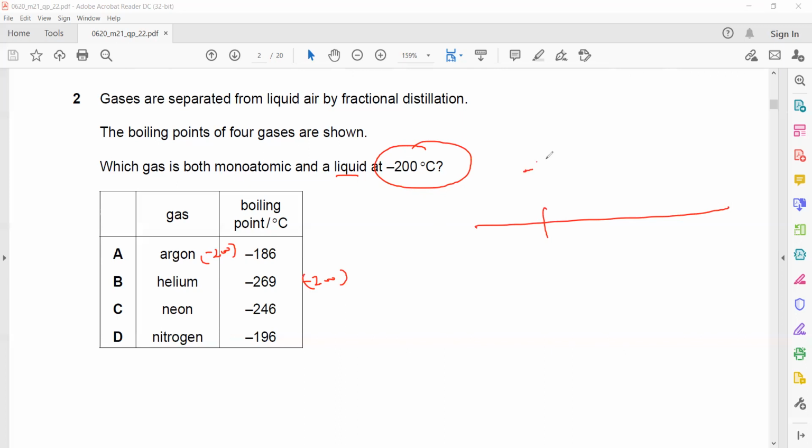So which of the gases is monoatomic? Monoatomic can be group 8, so argon, helium or neon. But which of the gases will be liquid? As the temperature is below the boiling point, this substance will be liquid. So A will be the right answer. Is this question clear?